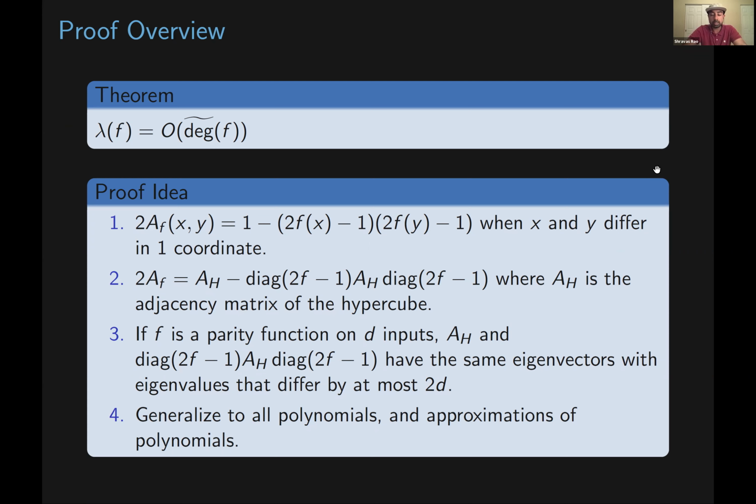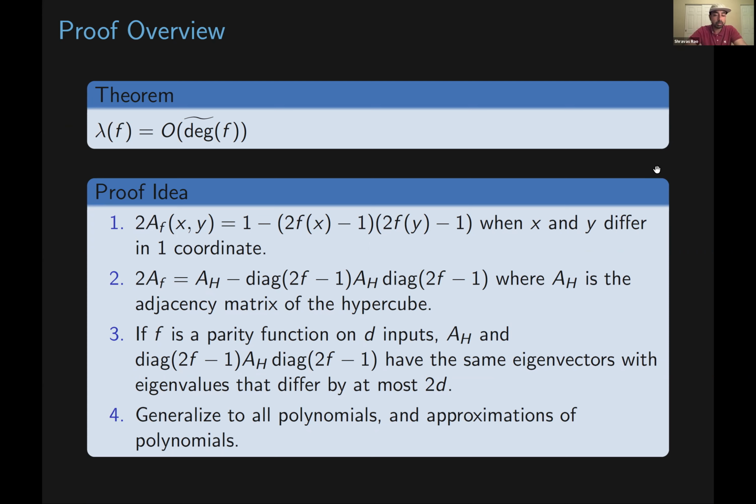The reason why is that if f(x) is not equal to f(y), this product, (2f(x) minus 1) times (2f(y) minus 1), is going to be equal to minus 1, and then in the end we get 2. If they're equal, then this product will be equal to 1, and the final value on the right-hand side of the equality will be 0.